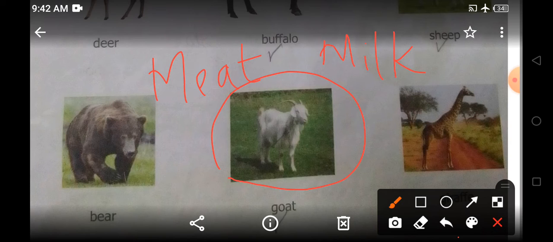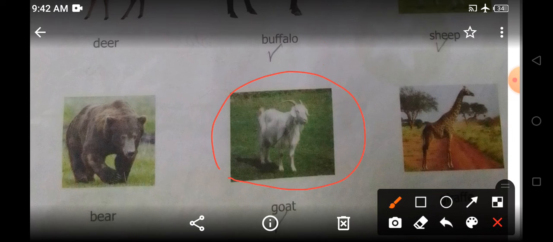Okay. Goat gives us milk and goat gives us meat. These animals are found on farm. Okay. So children, you will circle the goat. Now let us look at the next picture. The next picture is of giraffe.